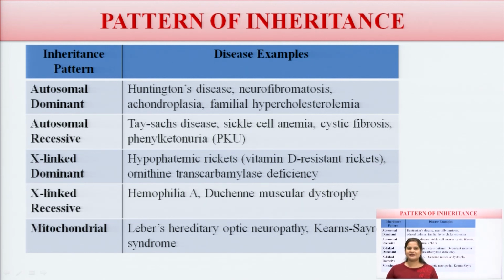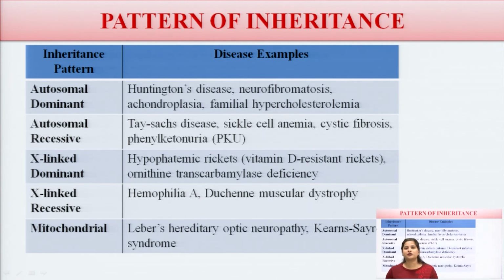For X-linked dominant, there is hypophosphatemic rickets, a vitamin D resistant condition, and ornithine transcarbamylase deficiency. For X-linked recessive, there are hemophilia A and Duchenne muscular dystrophy.